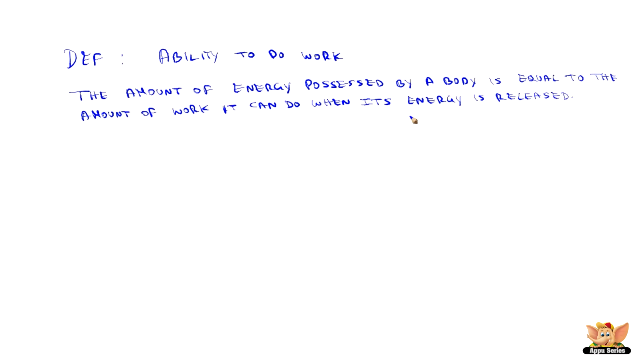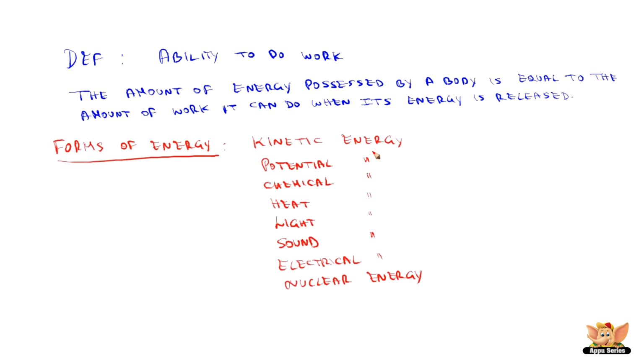So, based on this explanation of energy, there are many forms of energy. Let us list down the forms of energy, and then we will deal with 2 types of energies in detail. There are different forms of energy based on the sources we use for creating this energy.